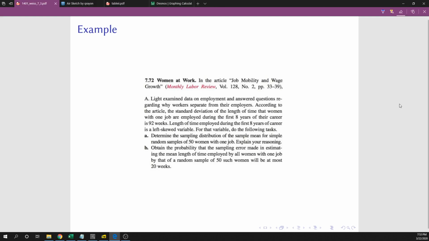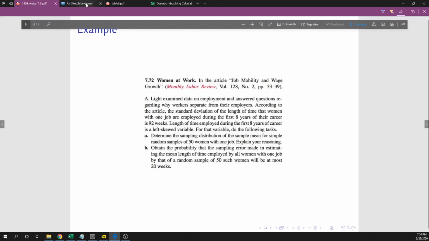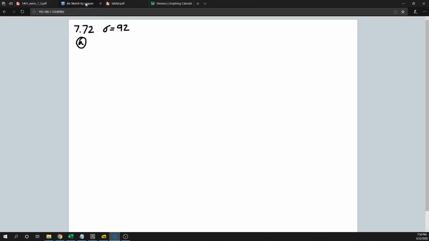They do not give us what the mean is. At least in part A, that doesn't matter because they're just asking for the sampling distribution, the sample mean, for simple random samples of 50 women with one job. Okay. I guess it kind of will matter there. All right. So we know that the sample size is 50, right? And then they want to know the sampling distribution of the sample mean.